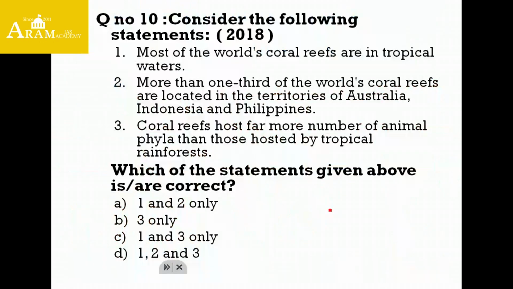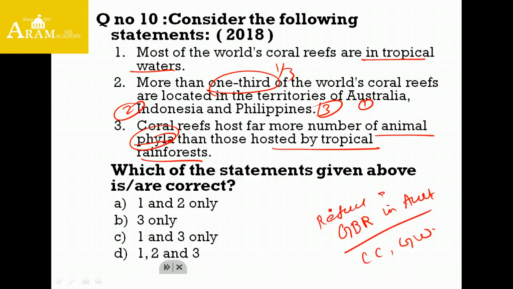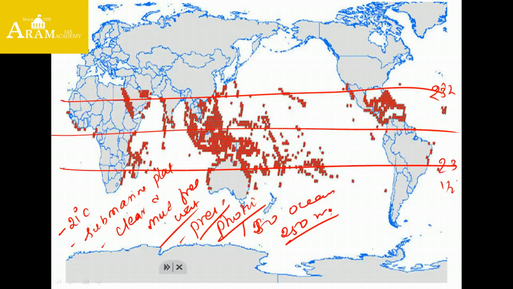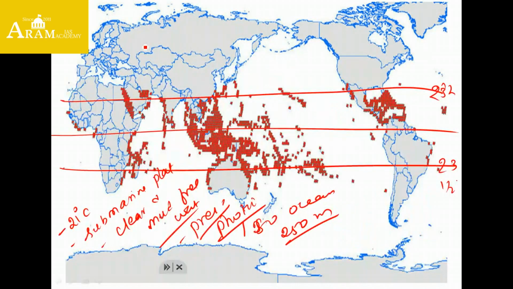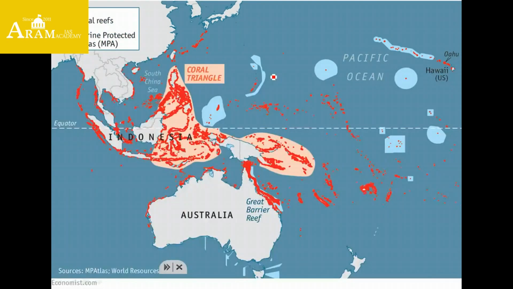So we can say the first statement is obviously right because most of the world's coral reefs are in tropical waters, which we can guess from the image given. Right, so the first is right. More than 1/3 of the world's coral reefs are located in the territory of Australia, Indonesia and Philippines. From the same image we can see the largest concentration of coral reefs near Australia and Southeast Asia, that is Indonesia, and also the Philippines. So more than 1/3 of coral reefs are present in this zone, which we call the coral triangle. Right.